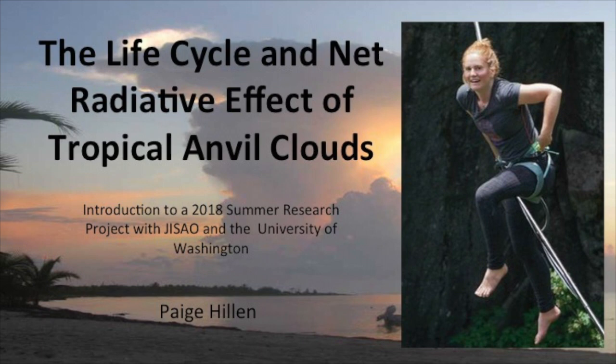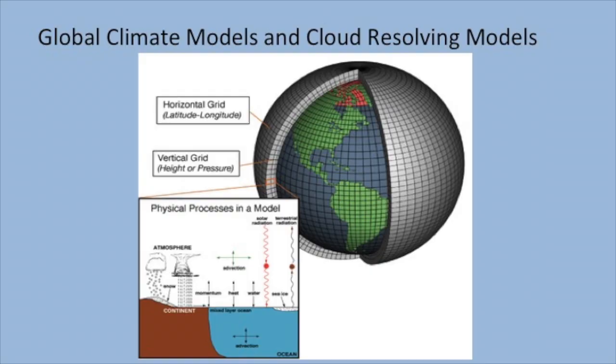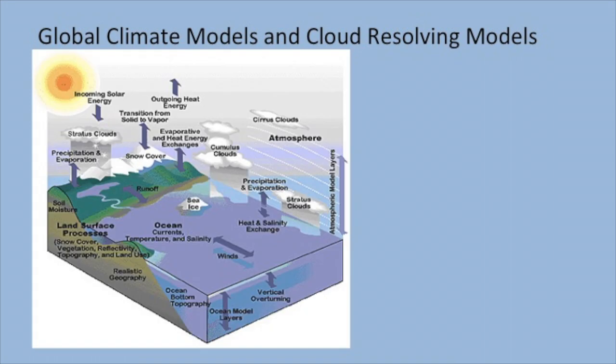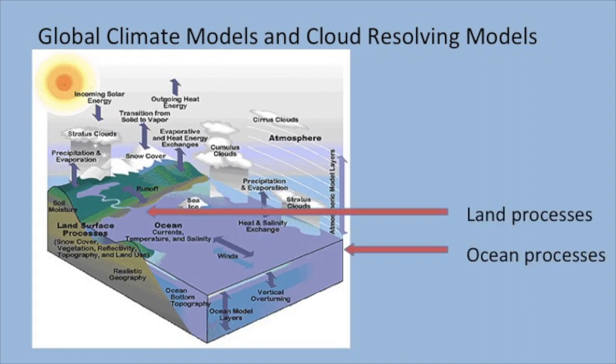This summer, I used a cloud-resolving model to study the life cycle and net radiative effect of tropical anvil clouds. Atmospheric scientists who study the global climate make predictions about how the climate will change using global climate models, or GCMs. These models take into account several complex Earth and atmospheric processes and try to model how these processes interact with each other and how they change in time.